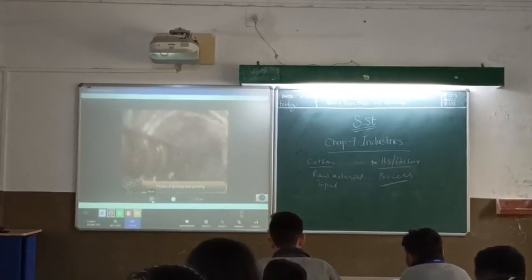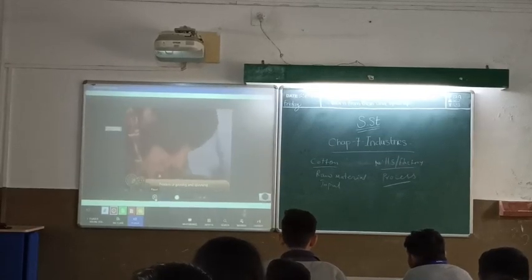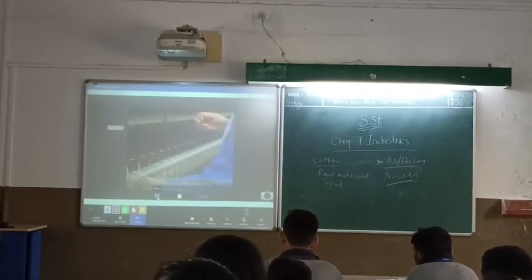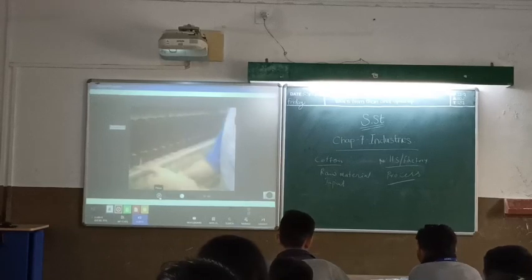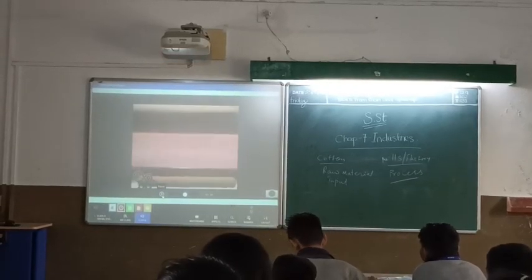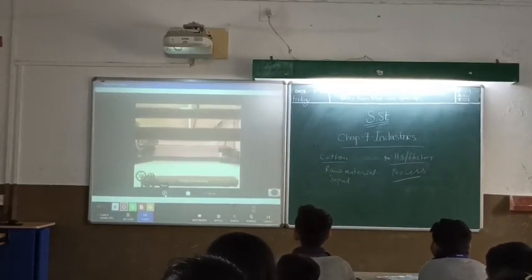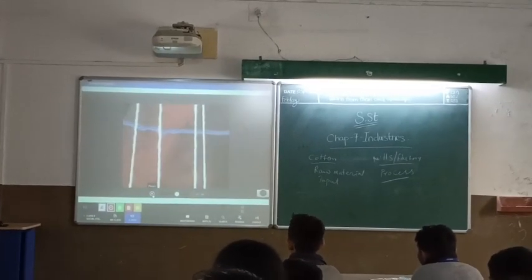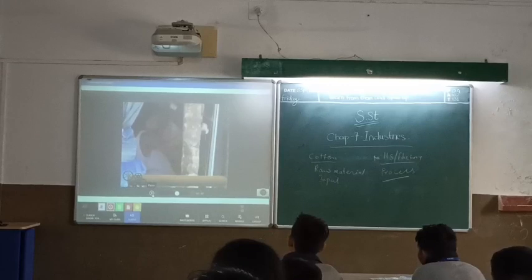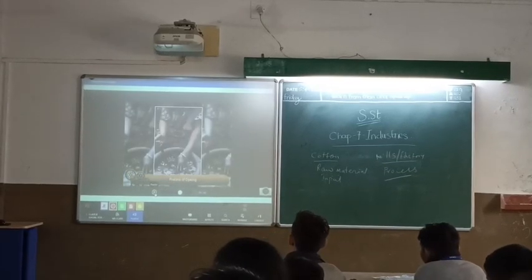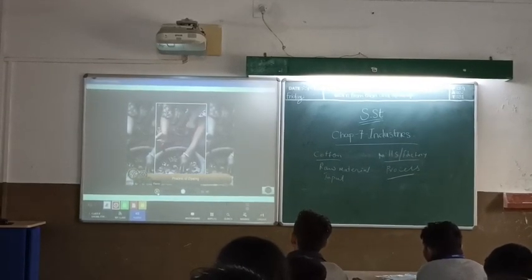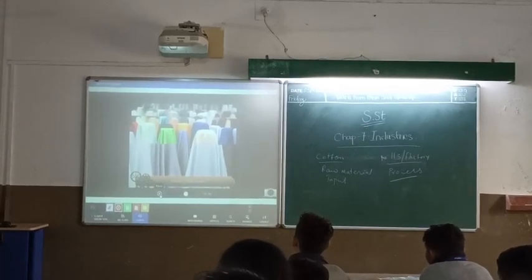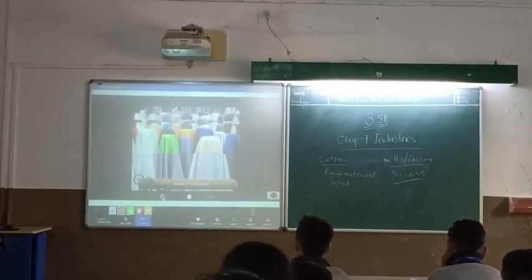A number of machines as well as people are involved in this process. The yarn is then woven to form the fabric through machines or by hand. The fabrics are then dyed to form the final product or the output, that is the colorful cloth you see in the market.